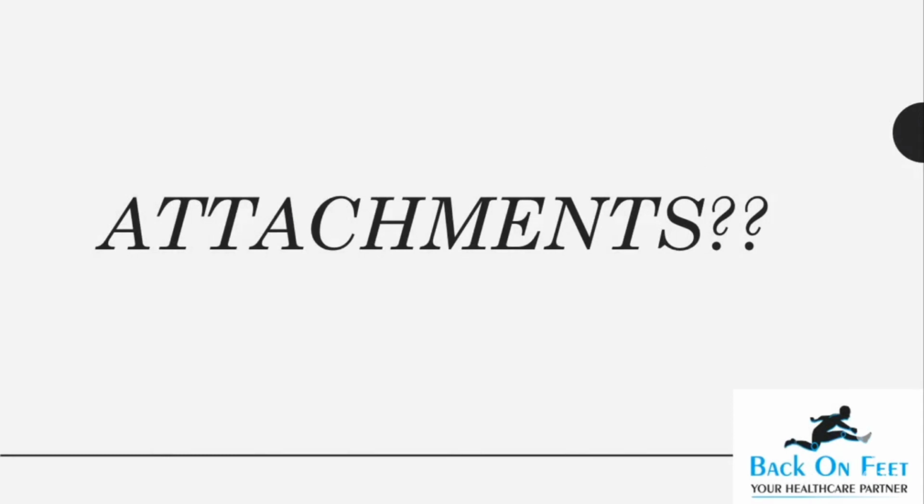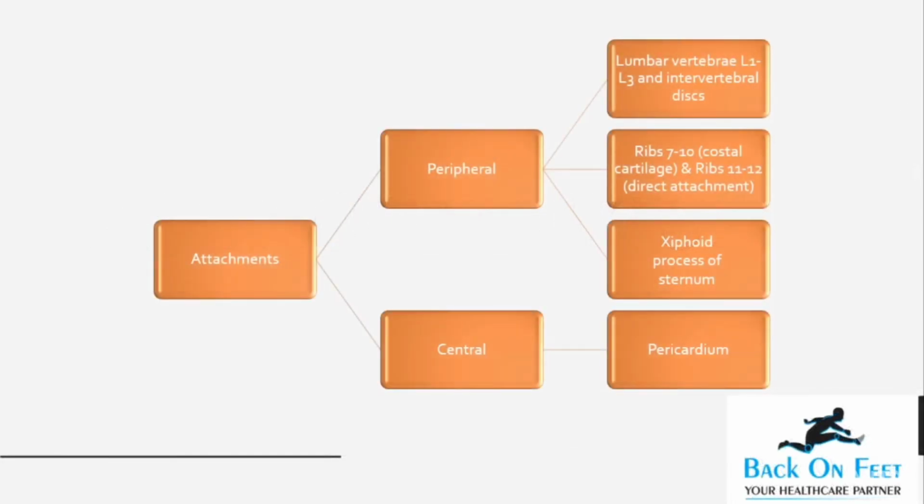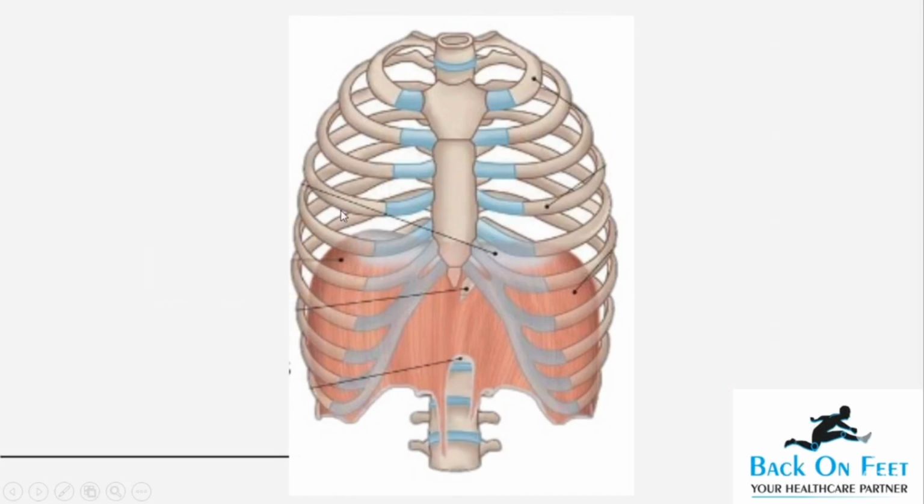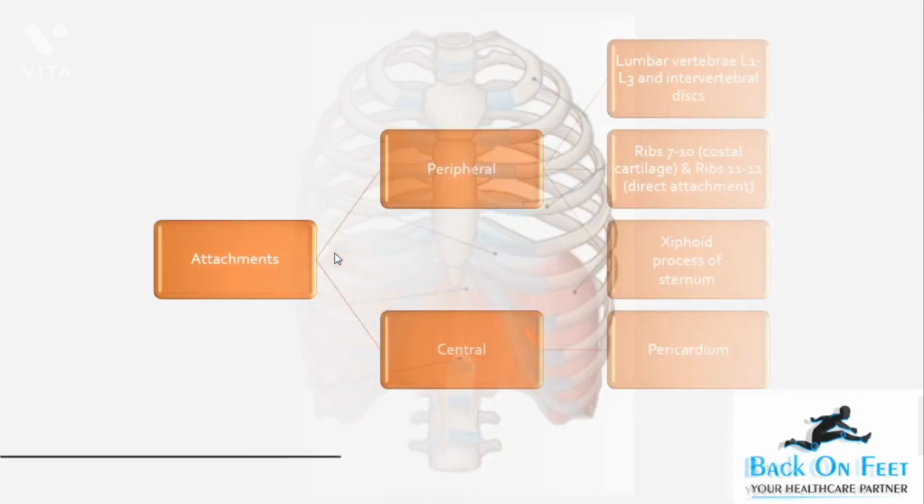Now that we are done with the location of the diaphragm, what we are going to talk about is the attachments of the diaphragm. The attachments of the diaphragm can be divided into peripheral and central. If you see the diagram here, all these attachments coming on the right and left side, in the center and in the posterior aspect, will be considered the peripheral attachments.